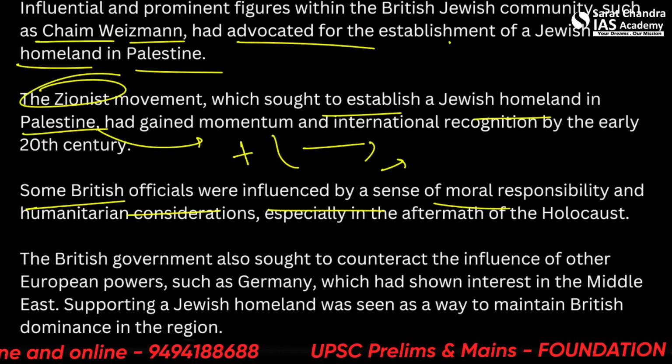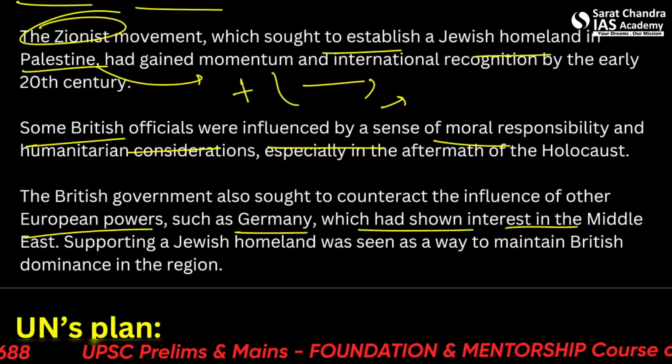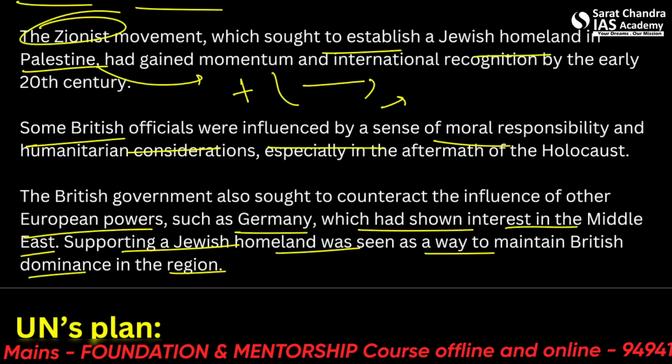The British government also sought to counteract the influence of other European powers such as Germany, which had shown interest in the Middle East. Supporting a Jewish homeland was seen as a way to maintain British dominance in the region.